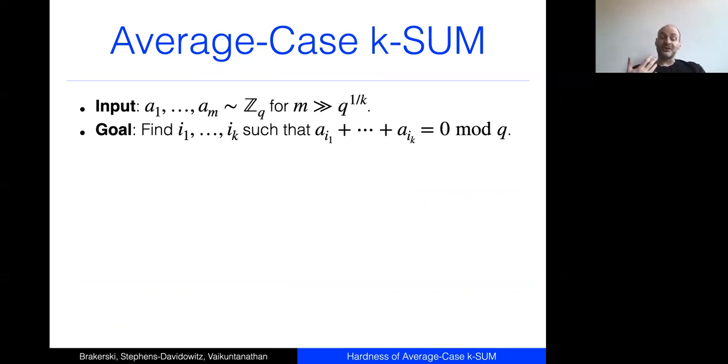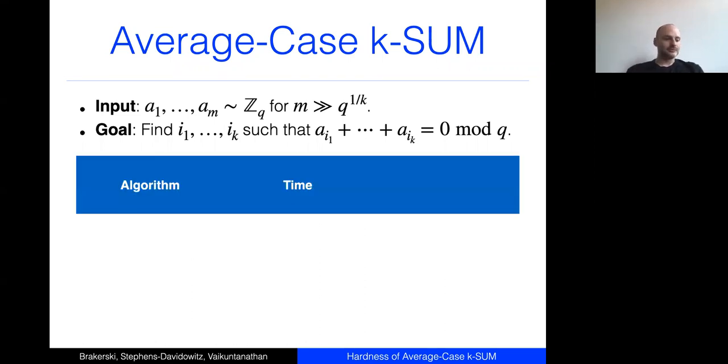Now I'm going to restrict my attention to the dense regime, the case when m is much, much greater than q to the 1 over k, because if m is not much greater than q to the 1 over k, then this is an unfair problem, because with high probability there simply won't be a solution. It's no fair to give someone a computational problem that doesn't have a solution. So we assume that m is at least q to the 1 over k to make the problem interesting.